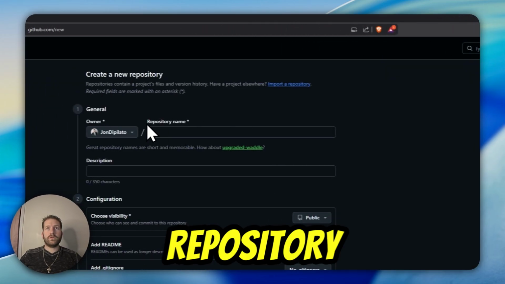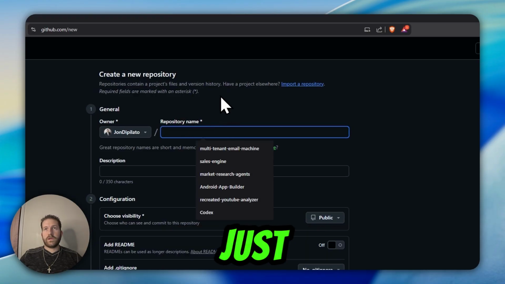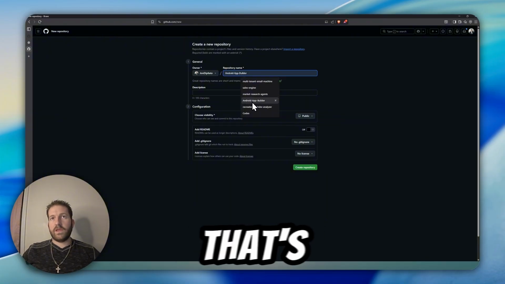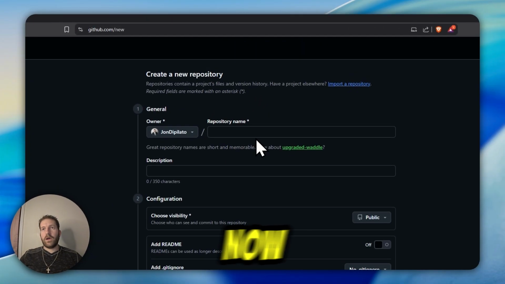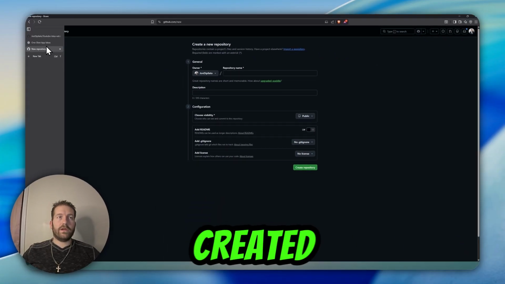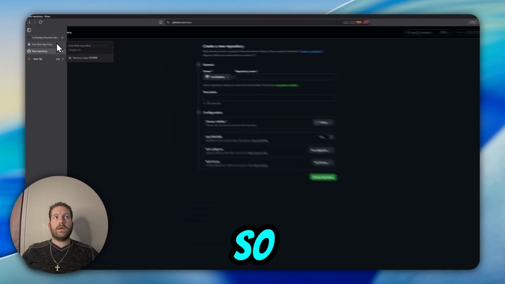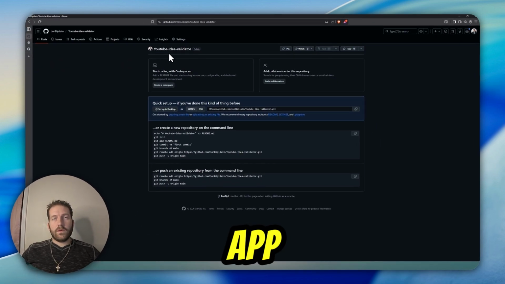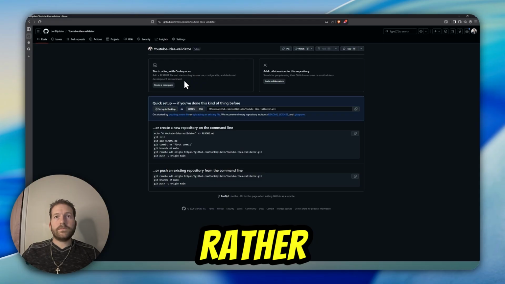So we're gonna go new repository, and then you're just gonna create a name. So Android app builder, there we go. That's one. I'm not gonna create it right now because I already have one created. So, which is this one right here. So YouTube app, or the idea validator rather, is right here.